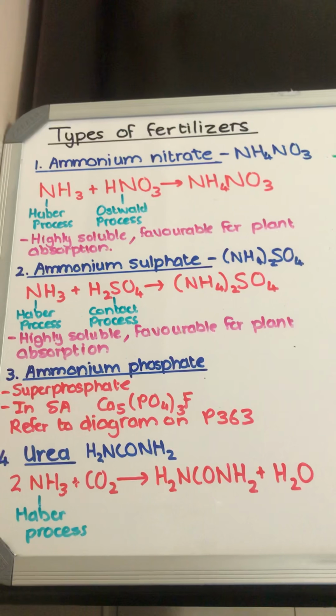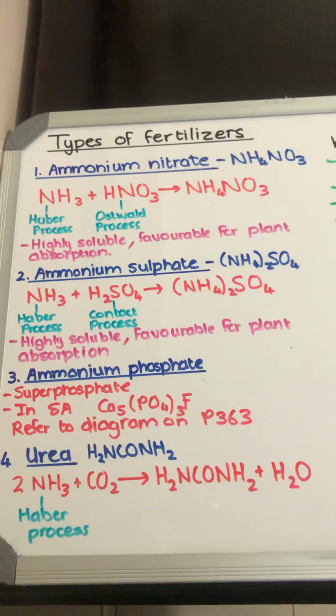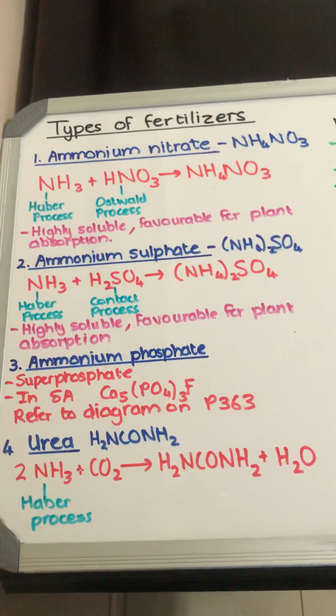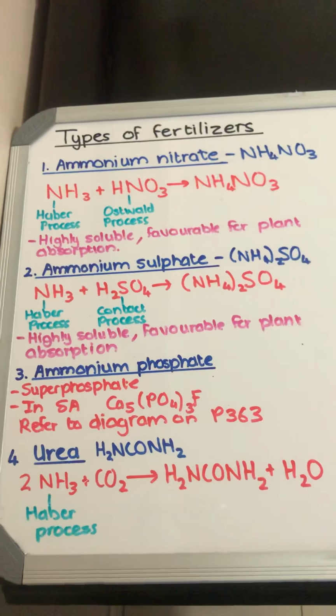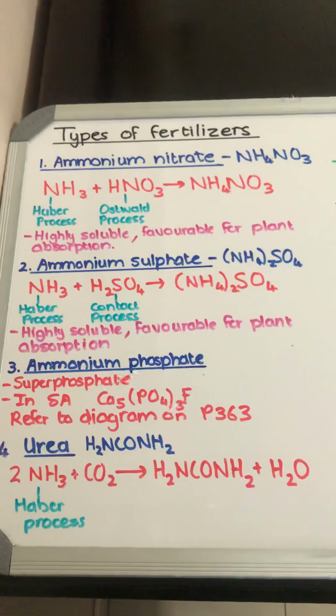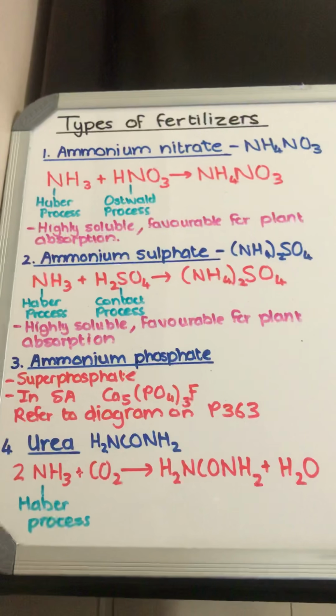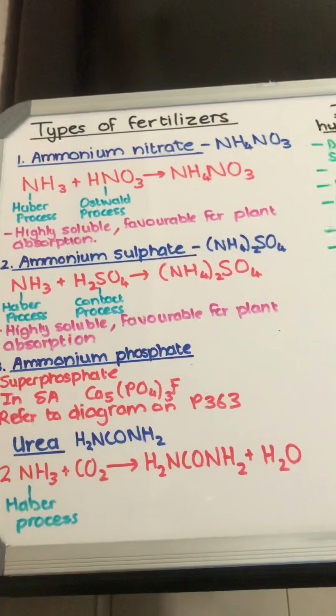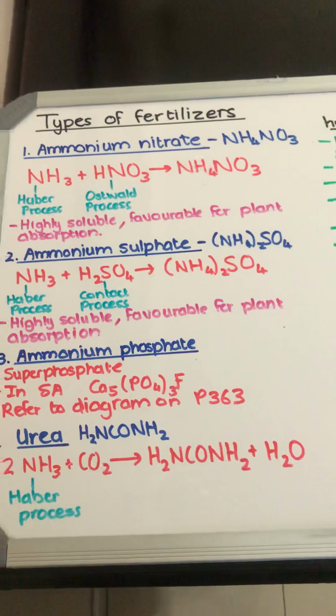Types of fertilizers. We will discuss 4 different types of fertilizers. Number 1, ammonium nitrate. Ammonium nitrate is prepared by reacting ammonia with nitric acid. Ammonia is obtained from the Haber process and nitric acid is obtained from the Ostwald process. Ammonium nitrate is highly soluble and is favorable for plant absorption.